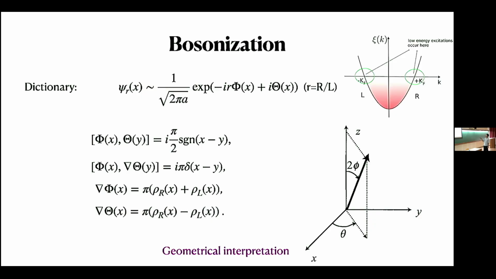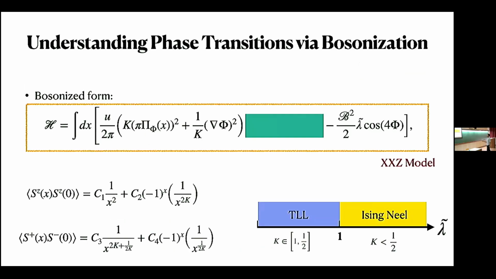Now, don't look at all the equations. Let's say psi is the fermionic variable, defined near the Fermi points, either the left or right Fermi point. That can be written in terms of the bosonic variables phi and theta. So this is the mapping between fermion and boson. Phi and the derivative of theta follow this commutation relation, so they are like canonically conjugate variables. We do this transformation on the original spin or fermionic Hamiltonian, and we get this bosonized form.